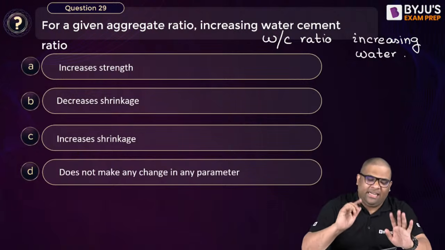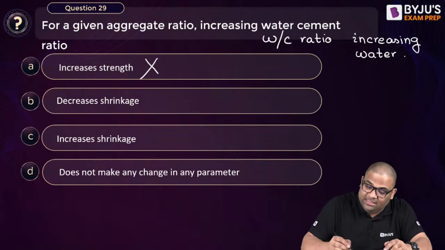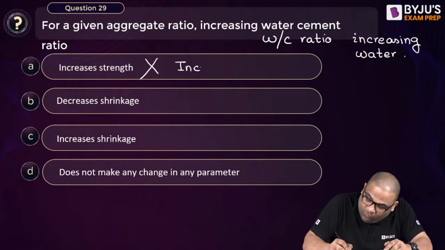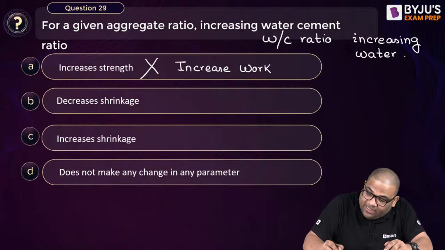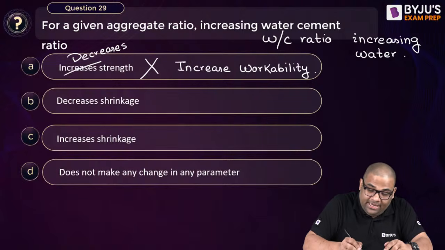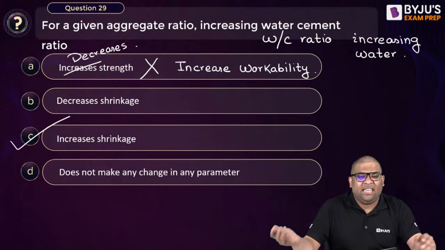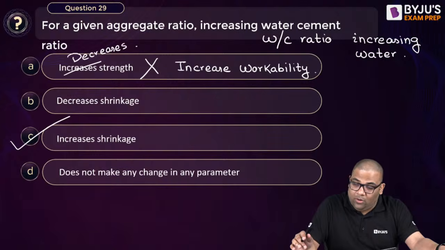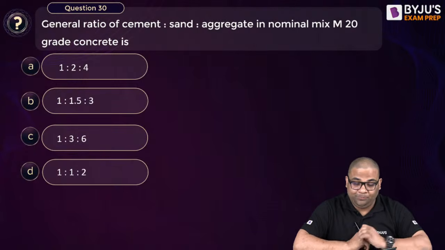See, it will not increase the strength. Yes, it will increase the workability, that is for sure, because there is more water. But it will not increase the strength. It will actually decrease the strength, and it will increase the shrinkage. Okay.